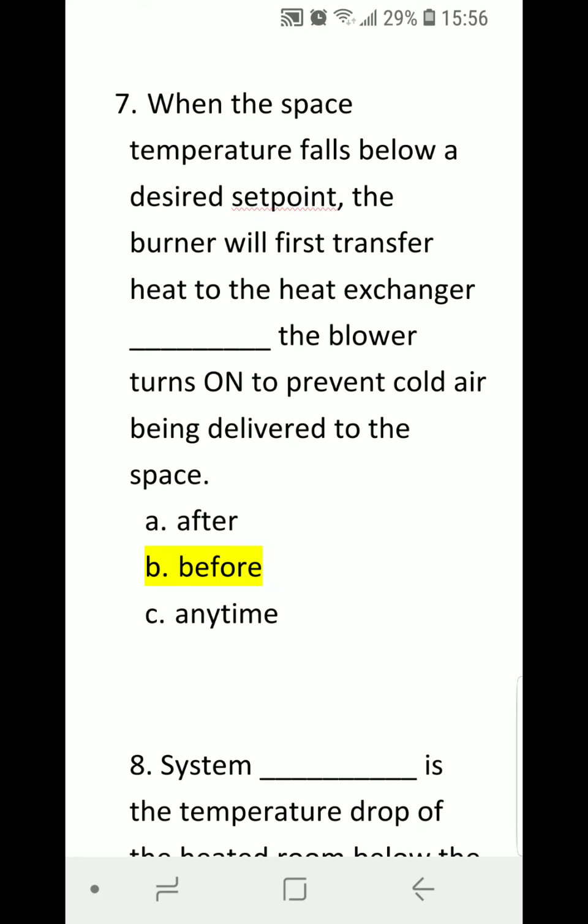A, after. B, before. C, anytime. Correct answer is B, before. The burner will first transfer heat to the heat exchanger before the blower turns on to prevent cold air being delivered to the space.